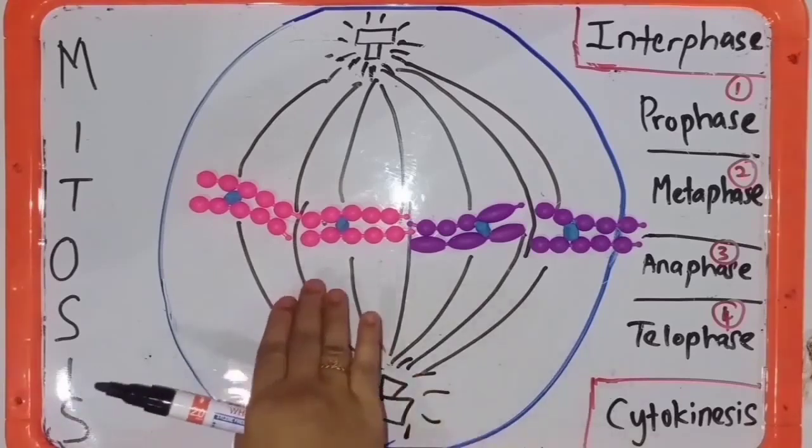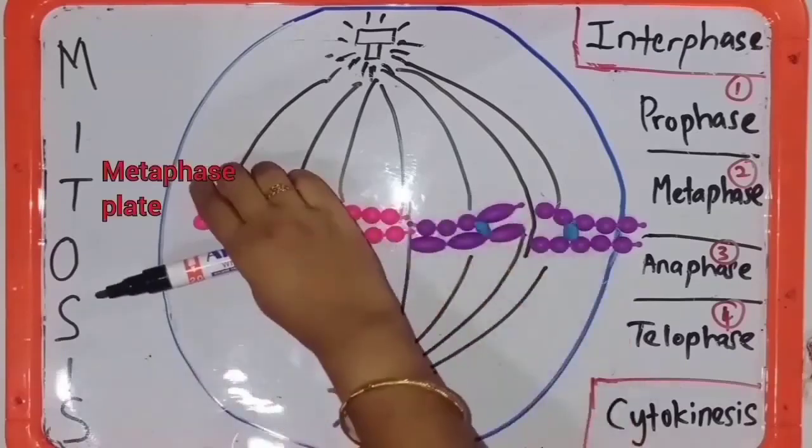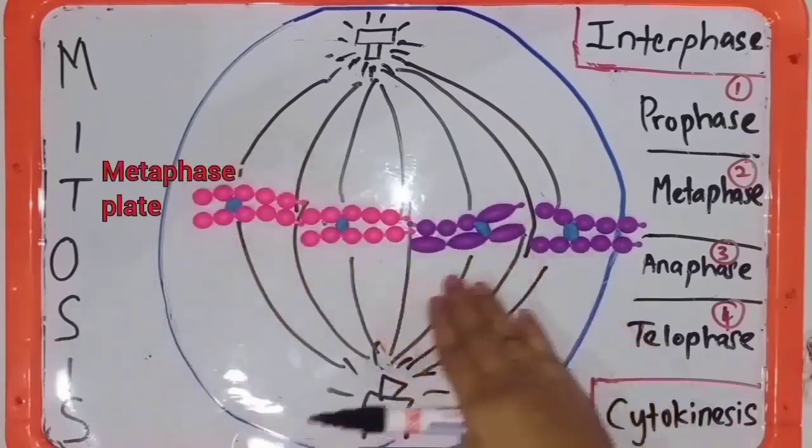But this is the metaphase stage, the second stage of mitosis, in which all the chromosomes line up along the metaphase plate, or middle of the cell.